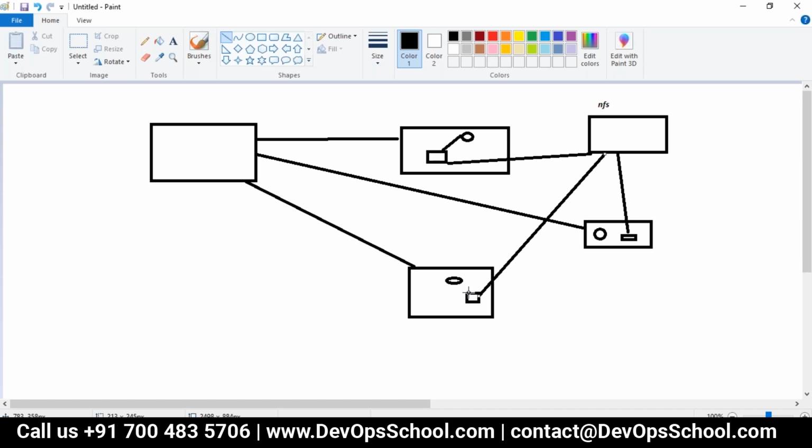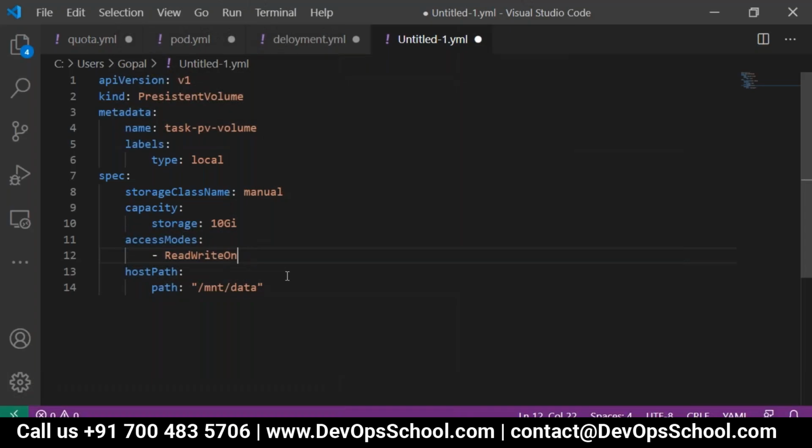If I put read write once, and I want all the pods to do the operation, what do I need to do? What do I need to do if all the pods want to write?